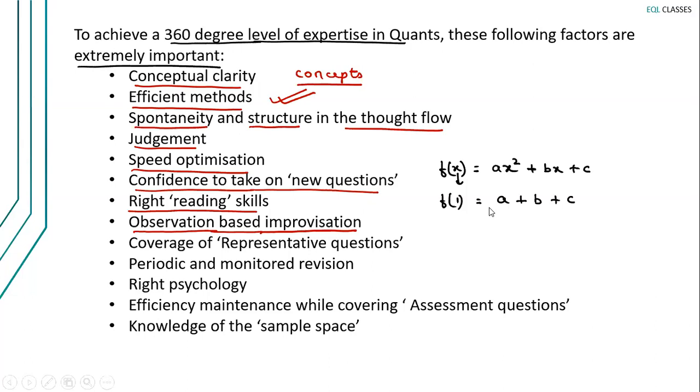So what I've done is I've tried a very simple experiment. I've just substituted x with 1 and I've got a plus b plus c on the right hand side. So can I say in algebra, whenever I come across a plus b plus c, I should keep in mind that it could be a representation of a quadratic function, just that I have to substitute x is equal to 1. So this is a small observation that I've made. I'll add it to my notes and I'll wait for that opportunity to use it.